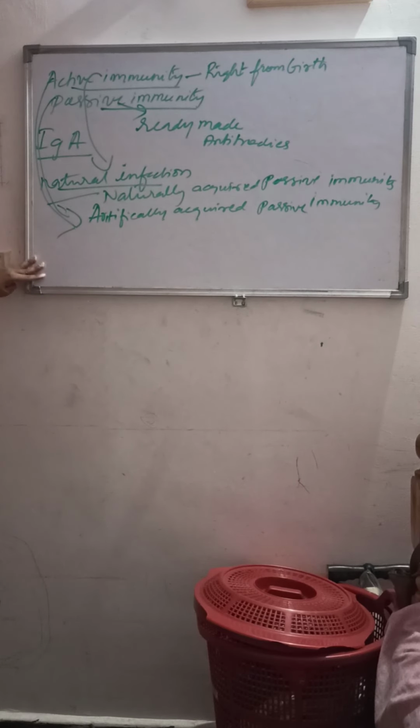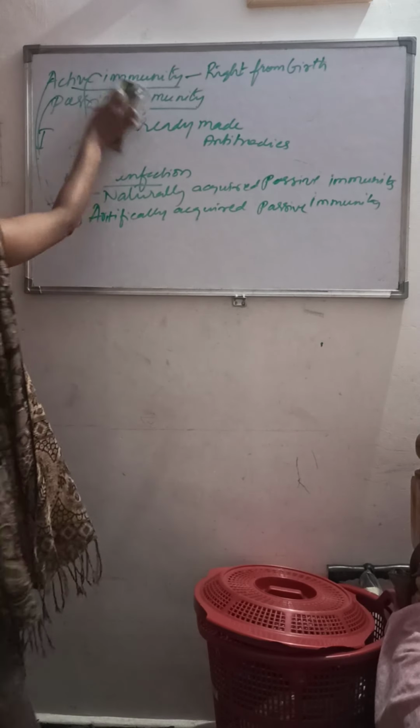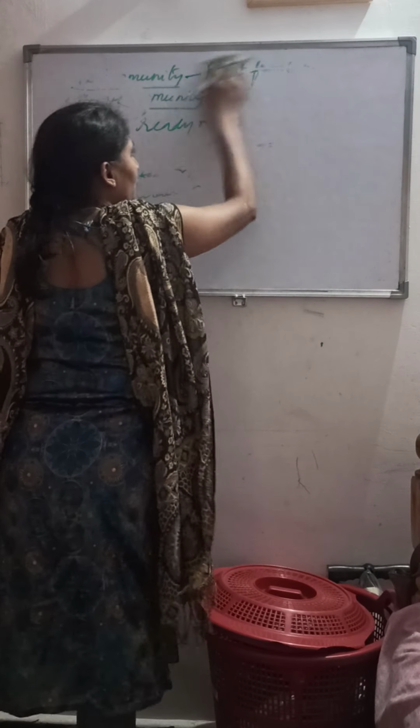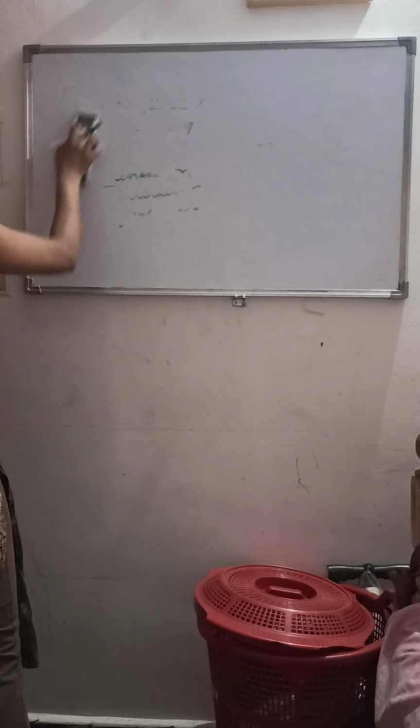Hope you got to know, right? So this is about the types of active and passive immunity, and hope you got the difference between active and passive immunity. Now, as we have discussed in the earlier classes about vaccination and immunization, it is a very important concept in this lesson, right? We have discussed about vaccination and immunization.